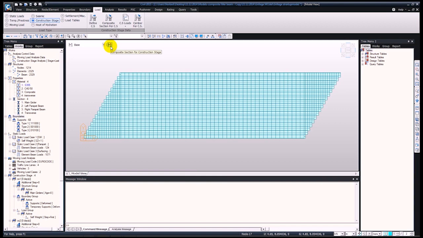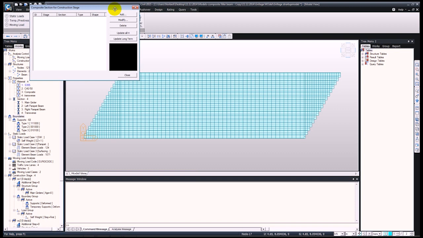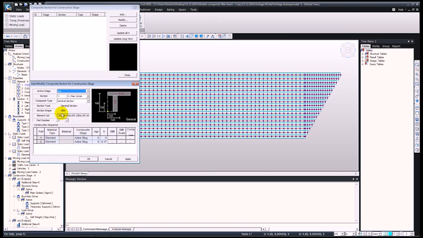Okay, so next we can generate the composite sections for construction stages. So in order to tell the software that we're going to have the I-beam first and then we're going to have the concrete around it, we need to add this in. So the activation stage will start at CS1.